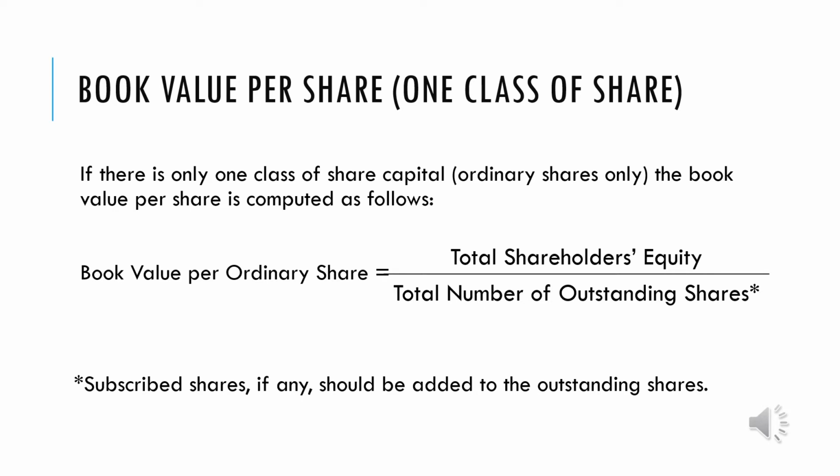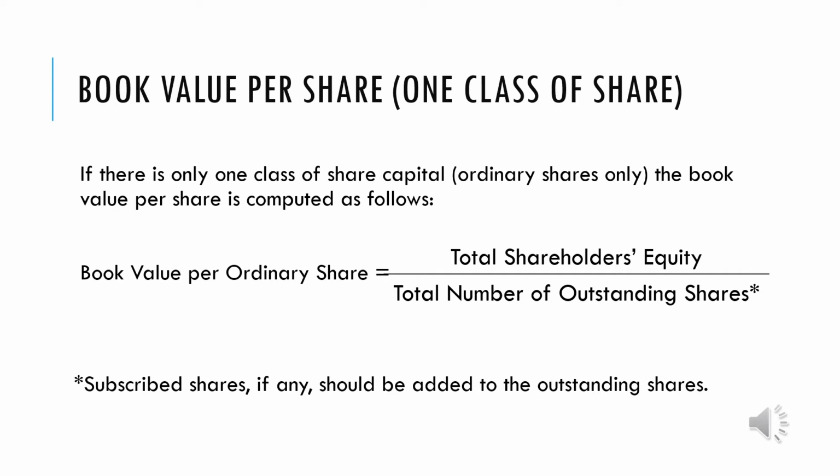Now, we will simply divide it by the total number of outstanding shares. Remember that since we have only one class, we will not have much difficulty in terms of computation. We just need the total stockholders' equity divided by the total number of outstanding shares.